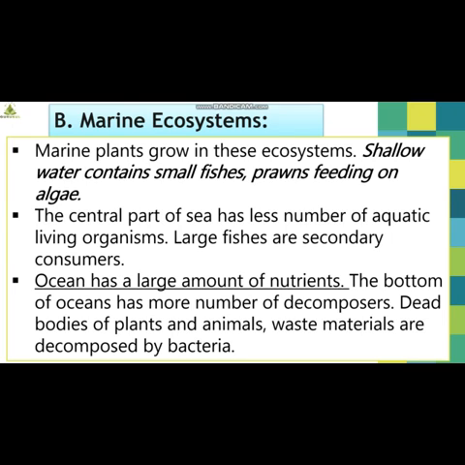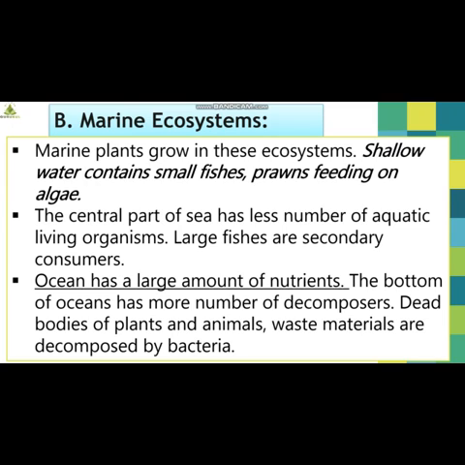Coming to marine ecosystems. Marine plants grow in this ecosystem. We have marine plants, which are a different group of plants that specially grow in the marine ecosystem. Shallow water contains small fishes and prawns feeding on algae. The central part of the sea has fewer aquatic living organisms, and large fishes are secondary consumers here.